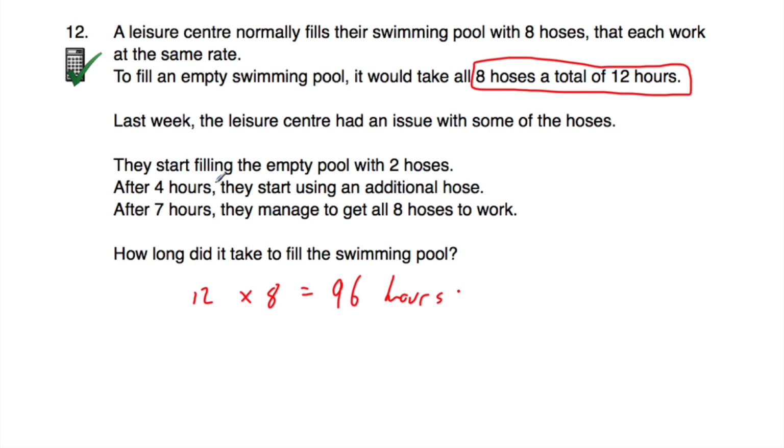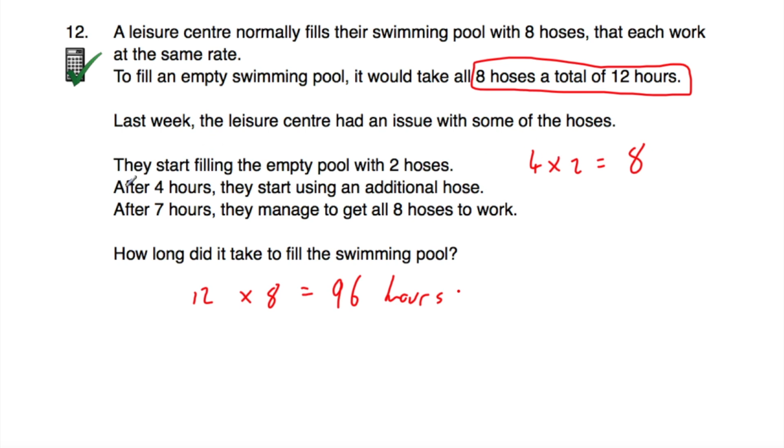Okay, so I'm going to start off by looking at the fact that when they started filling this empty pool, they were using 2 hoses, and they used those 2 hoses alone for 4 hours. So if we do 4 multiplied by 2, that's equal to 8 hours. So that's 8 hours worth of water being pumped into the pool, 4 hours from each of the 2 hoses. And altogether, we need 96 hours worth of water being pumped into the pool.